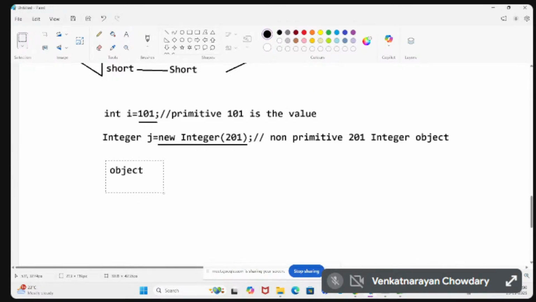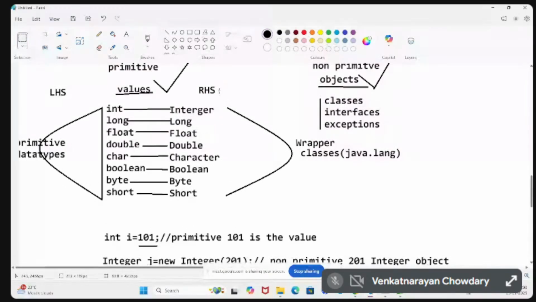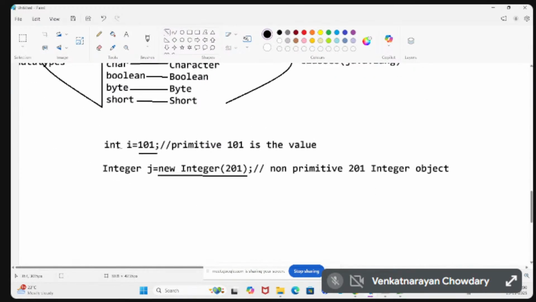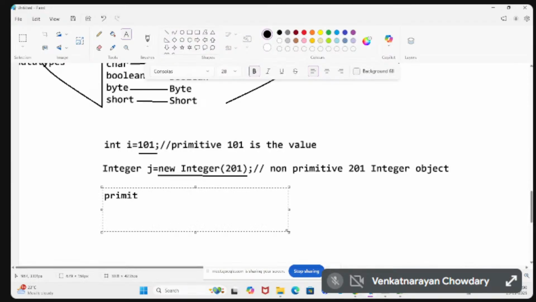So these wrapper classes were invented. The responsibility of the wrapper classes is to convert primitive data into objects.